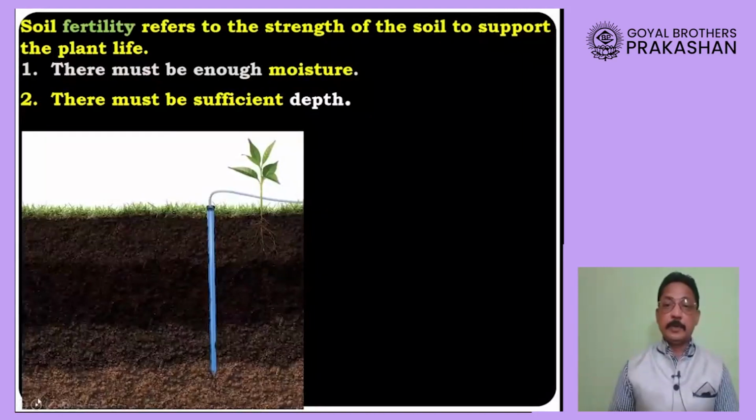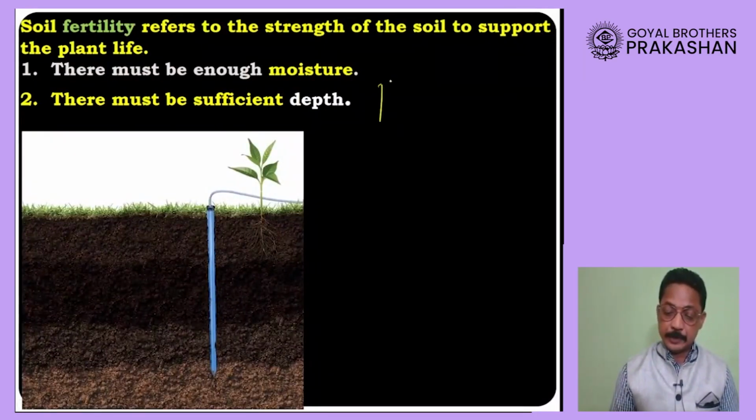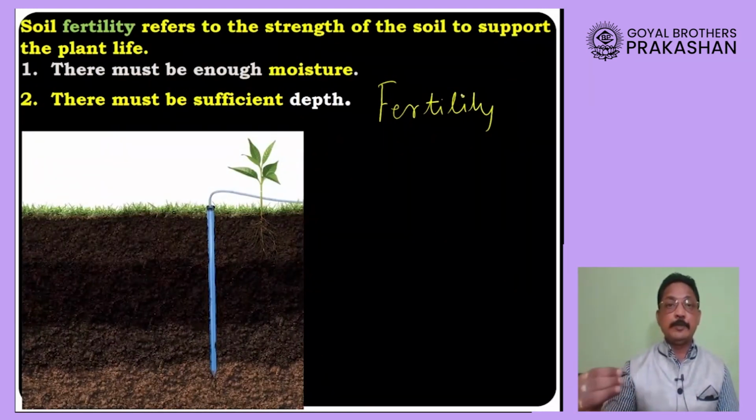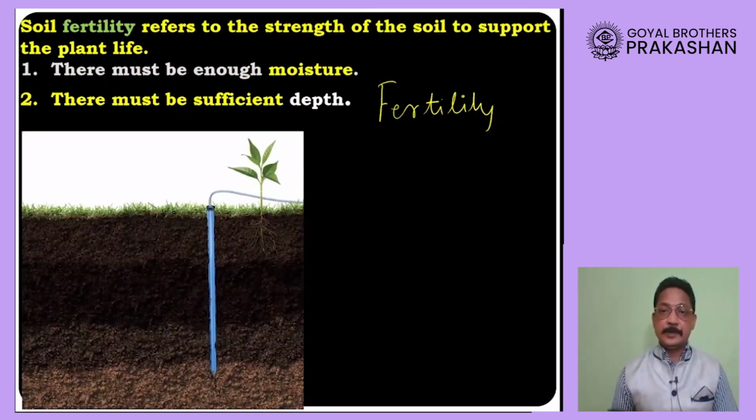Another very important word related to soil is fertility of soil. Fertility of soil is actually the strength of the soil to support the growth of plants. It's the power, the ability of the soil to support the growth of the plant.